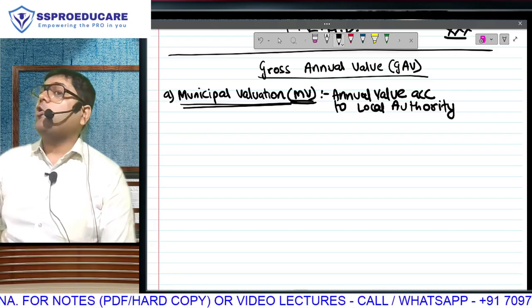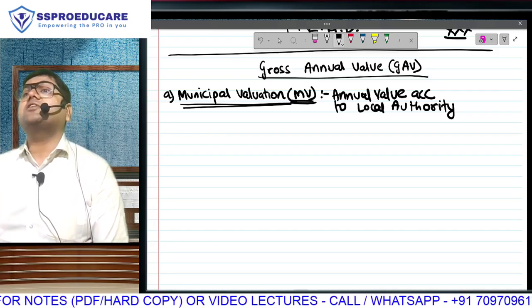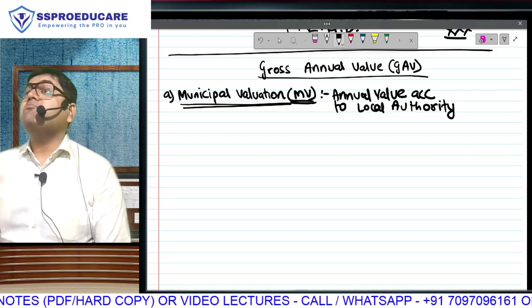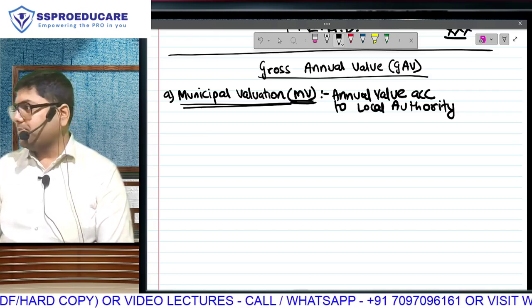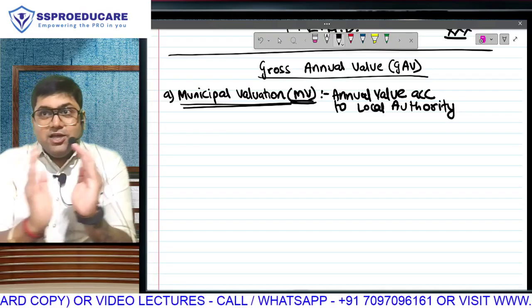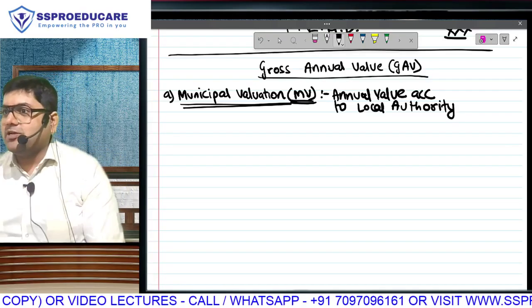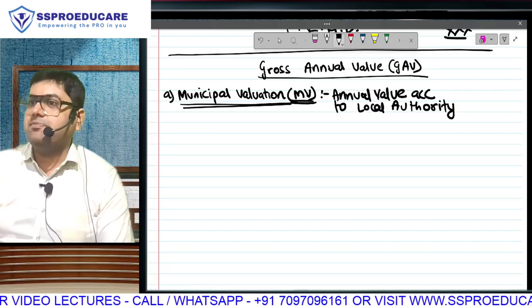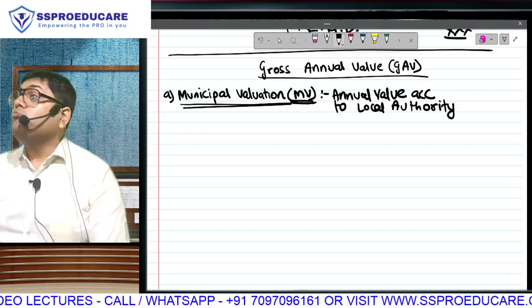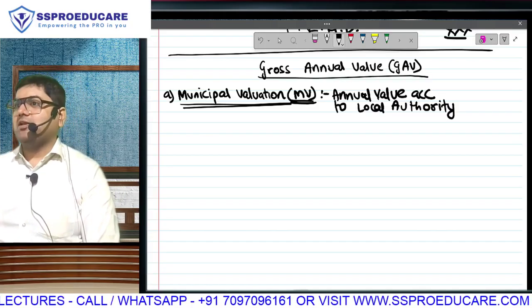And the local authority also will calculate another value called the stamp duty value of your property. That is the market price of your property, the possible sale value of your property. Do you understand? Rent of a property is different from the selling price of the property. If a property is generating 1 lakh rent per month, the selling price maybe will be 4 crore. So the municipal corporation will determine both values.